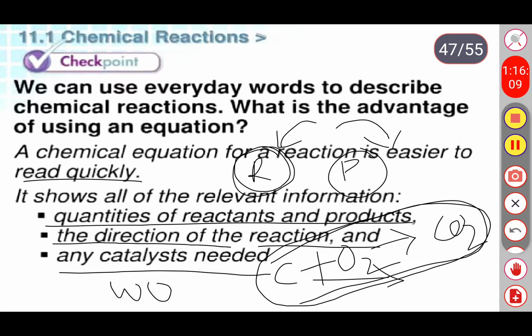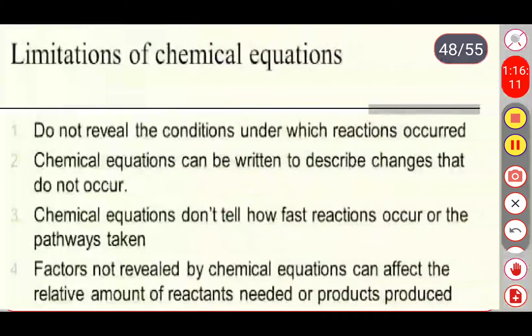Next one, if chemical equations have some advantages, they have some limitations or disadvantages also. So see the limitations. First one, they do not reveal the condition under which the reaction occurs. In some types of reactions, we are not getting the accurate product that we expect.